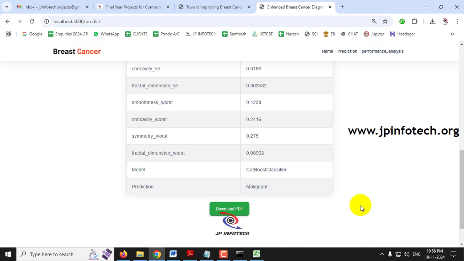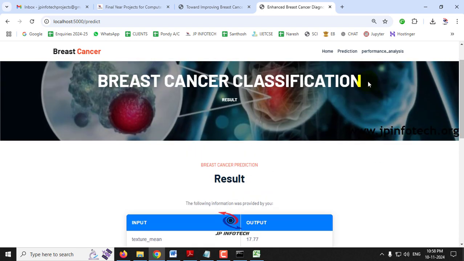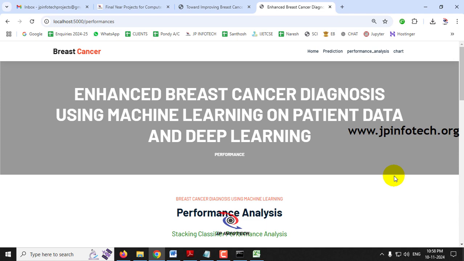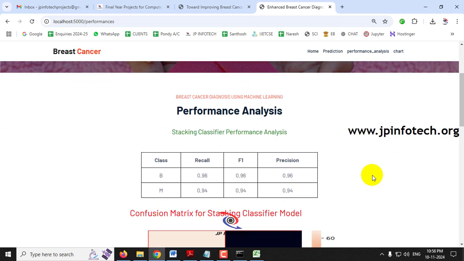Now I have shown you 4 cases, 2 benign and 2 malignant, with 2 using the CatBoost model and 2 using the stacking classifier. In this way you can check all the other cases that are available, the test and train data, and check the results for varying inputs that you give. And now let me go to the performance analysis part. This is the performance analysis part for the machine learning part, where we have used the stacking classifier and the CatBoost.